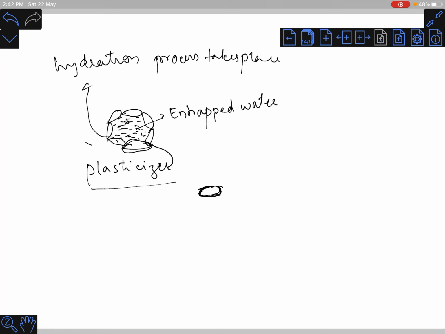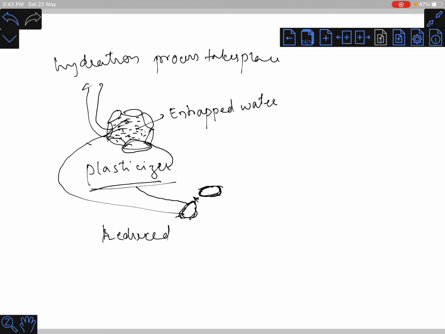That means these two will be repelling each other. There will be a gap. Since that gap is formed, the entrapped water scenario will be very much reduced. That means a higher quantity of the added water is available for the process of hydration. Getting my point?